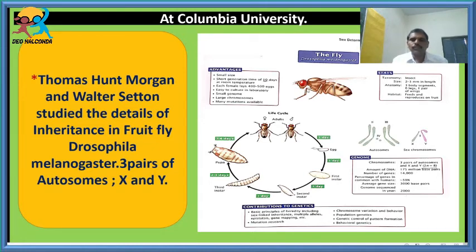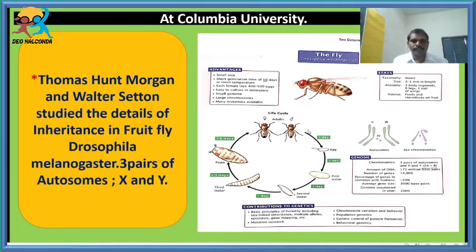Pisum sativum. Students, now there is one more scientist called Thomas Hunt Morgan, T.H. Morgan, and Walter Sutton. He was a scientist who studied the fruit fly, which we call Drosophila melanogaster. So when you see this Drosophila melanogaster, scientists like T.H. Morgan and Walter Sutton took this as an experimental material, and they explained the inheritance in case of insects or in case of animals.